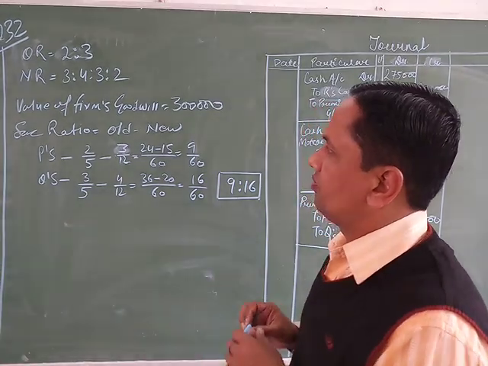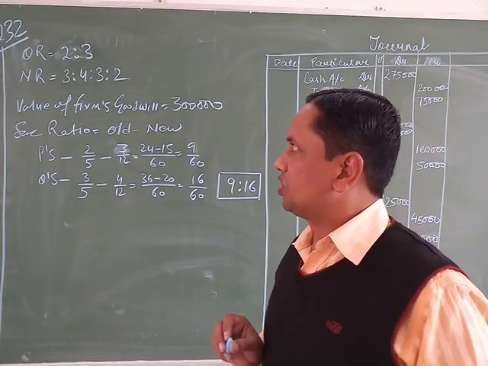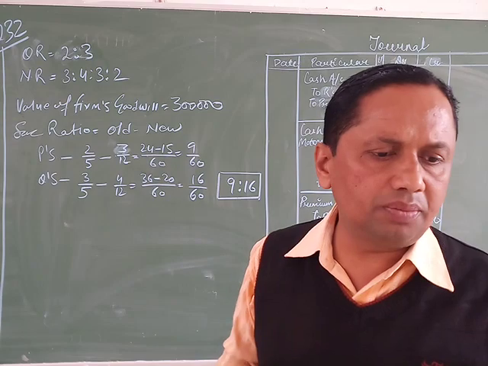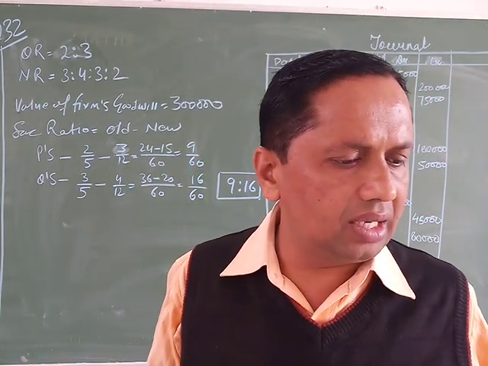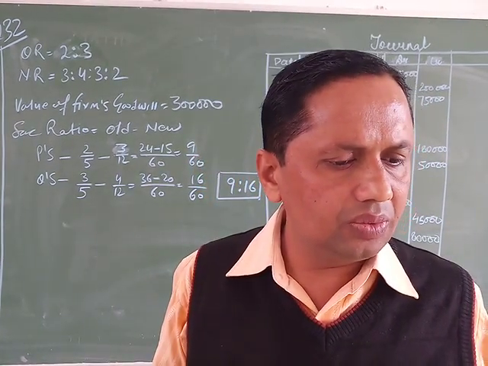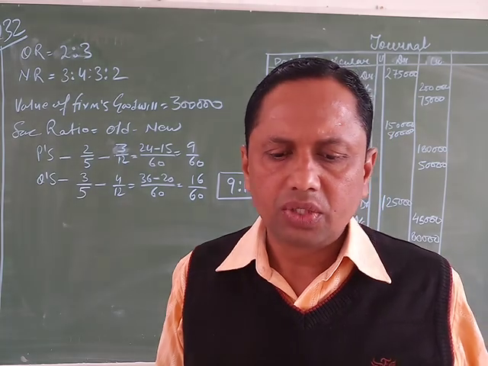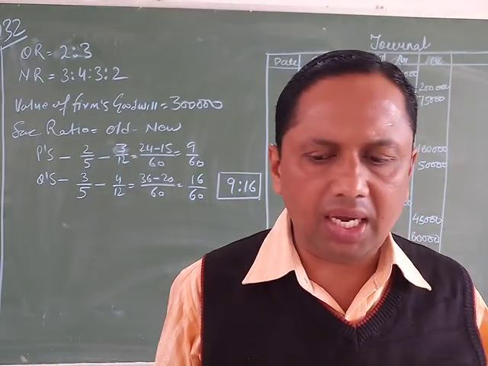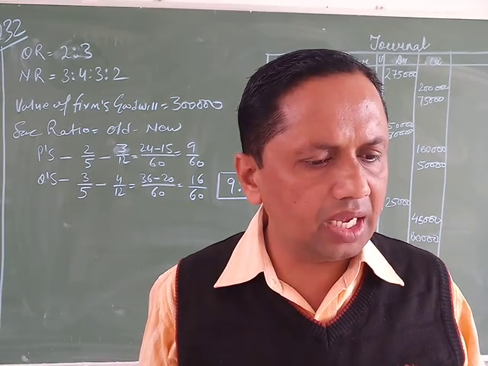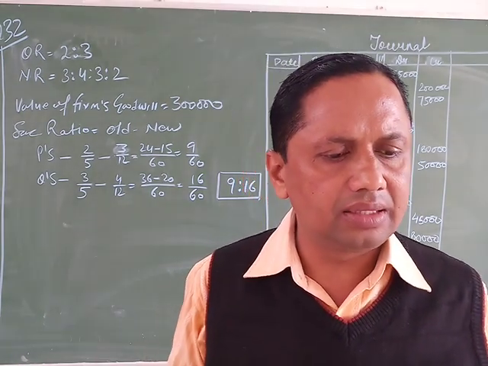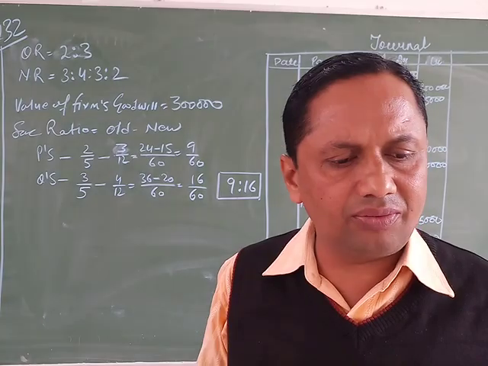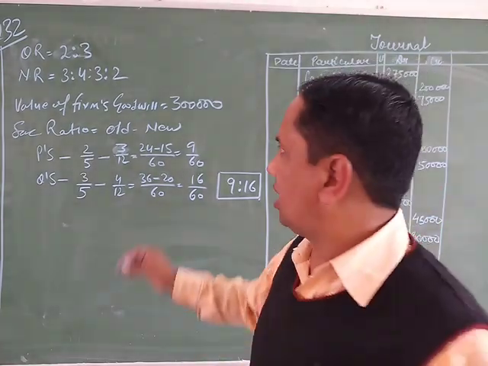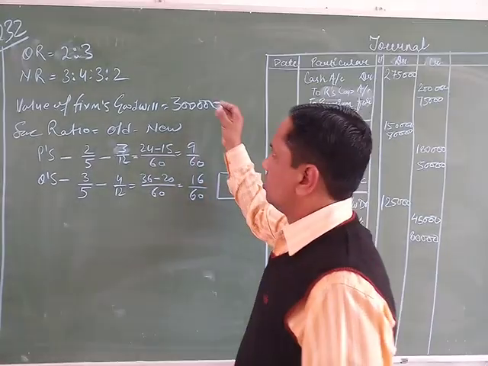In this question, first of all, we calculate the share of goodwill bought by the new partners R and S. That can be calculated from the value of the firm's goodwill.